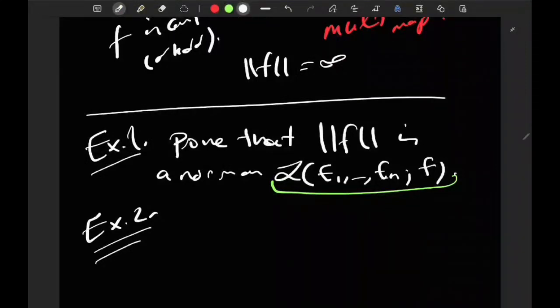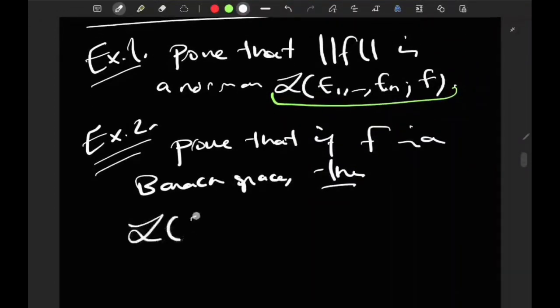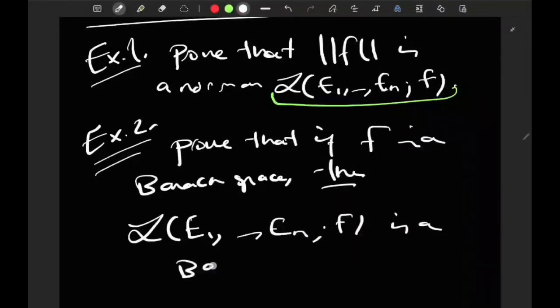Second exercise: prove that if F is a Banach space, then the space L(E1, ..., En; F) is a Banach space as well under the operator norm.